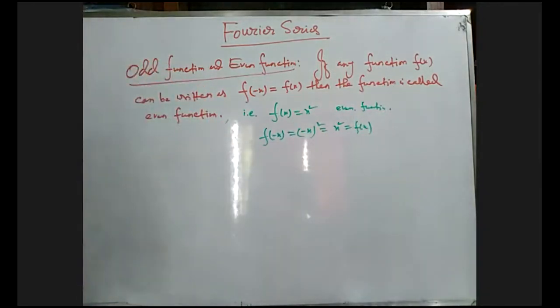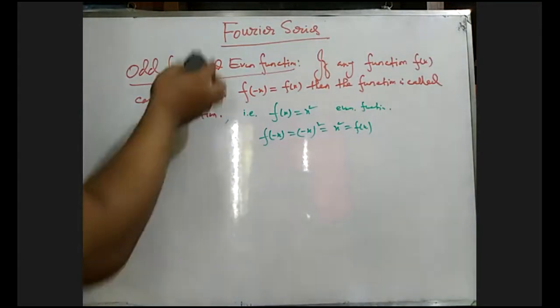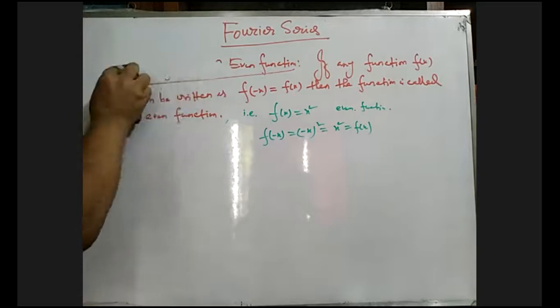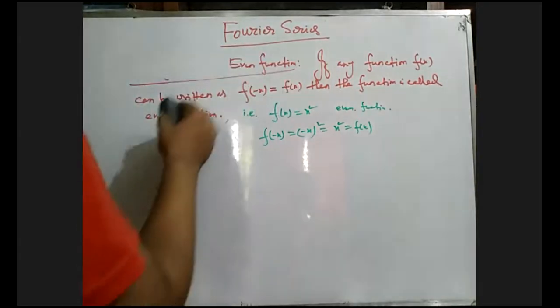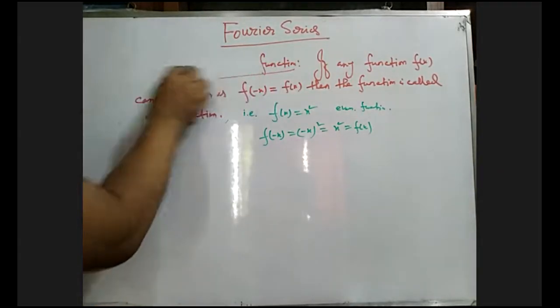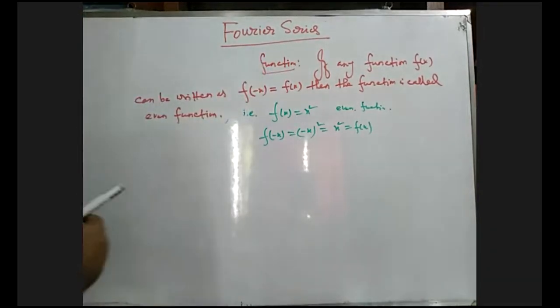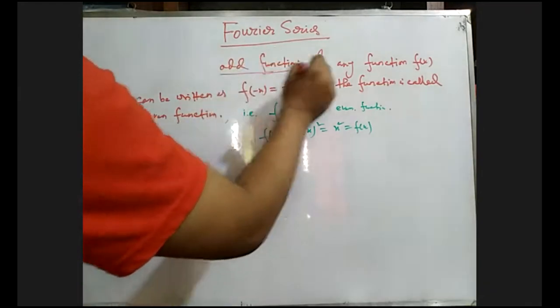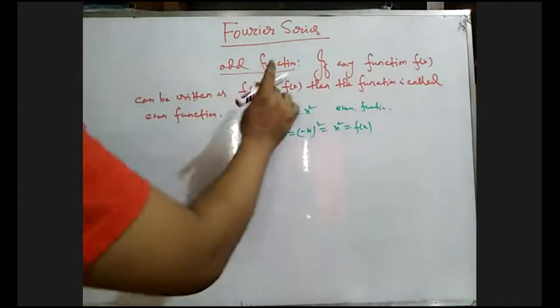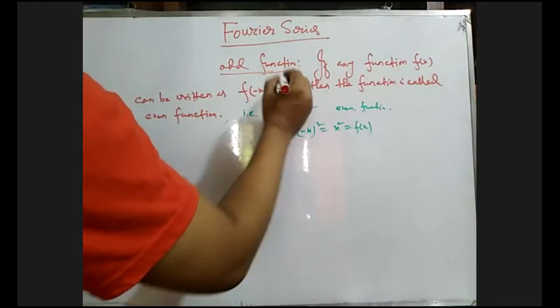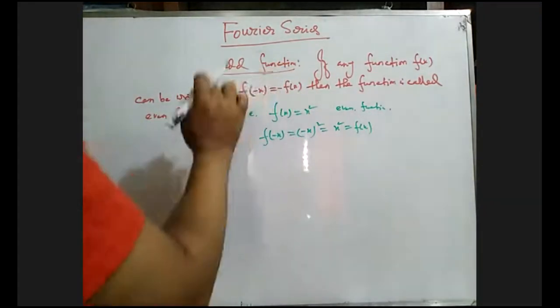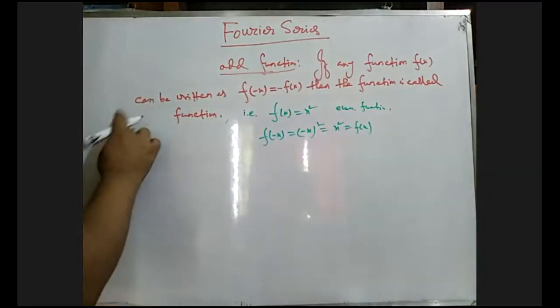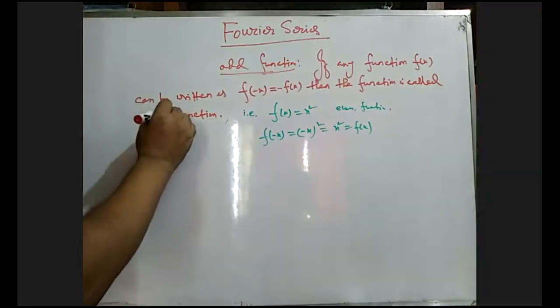On the other hand, this is the definition of an even function. Now what will be the definition of an odd function? If any function of x can be written like this, f of minus x equals minus f of x, then the function is called an odd function.